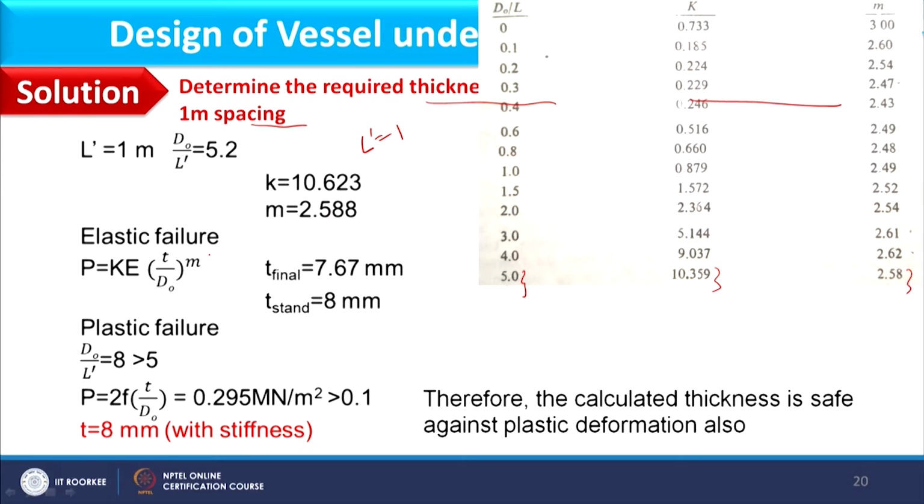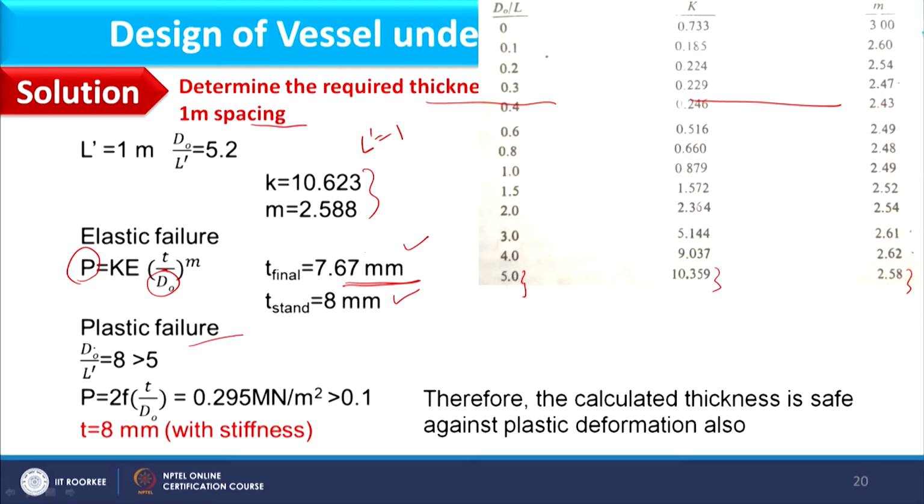For elastic failure condition, P should be equal to K E T by D naught M. Okay. Now, putting P as 0.1, K and M are given here, E value I already know, and D naught is given as 5.2. Considering these values, T comes out as 7.67 mm, okay, and standard for that is 8 mm. Now, for this minimum thickness, we will check plastic condition.